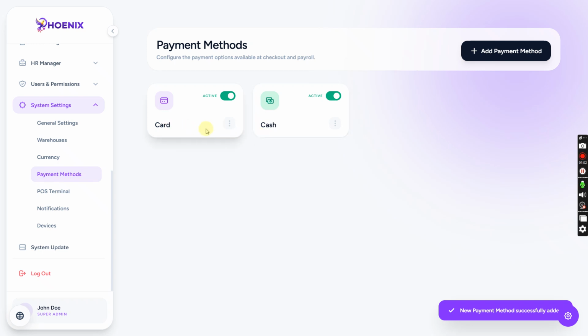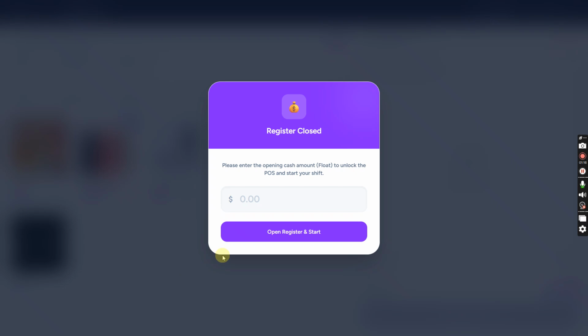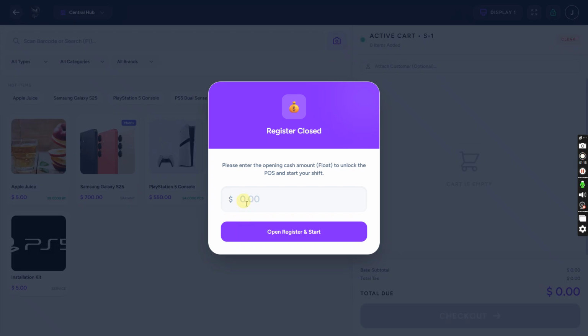Okay, I have added two payment methods, one cash and one card. Ensure that you add this cash option, then only the cash register feature will work. Now let's go to the POS terminal. Now this time, if you go to the POS terminal after enabling the cash register engine, you will see an interface like this.